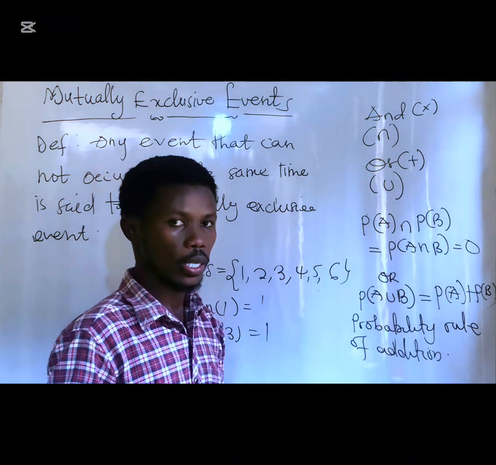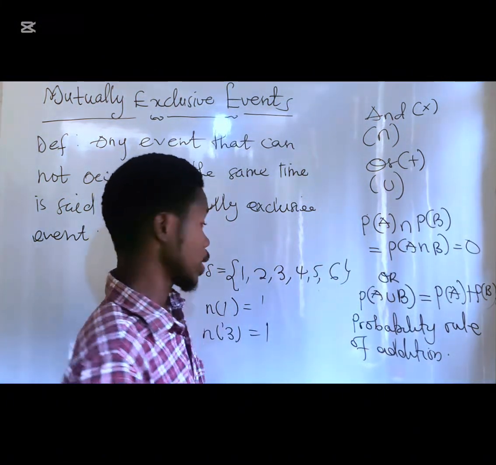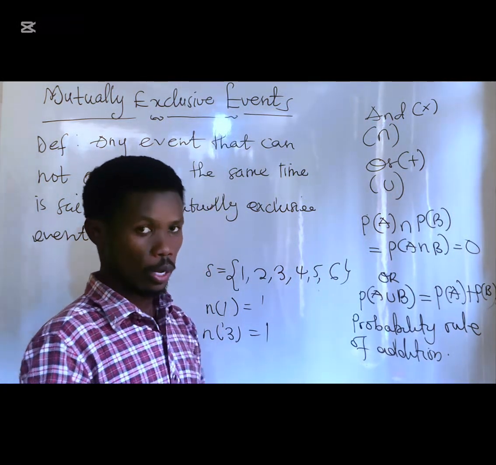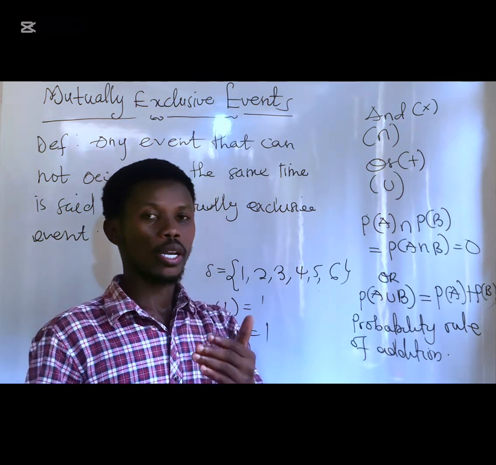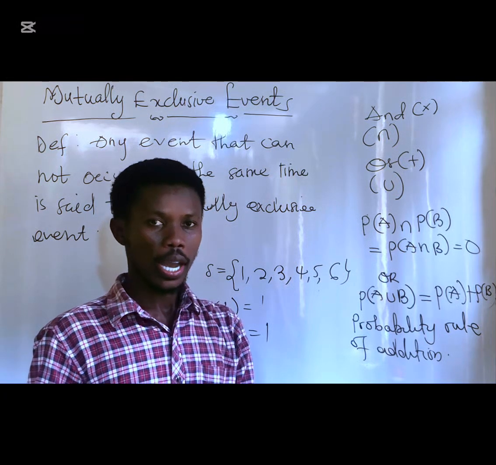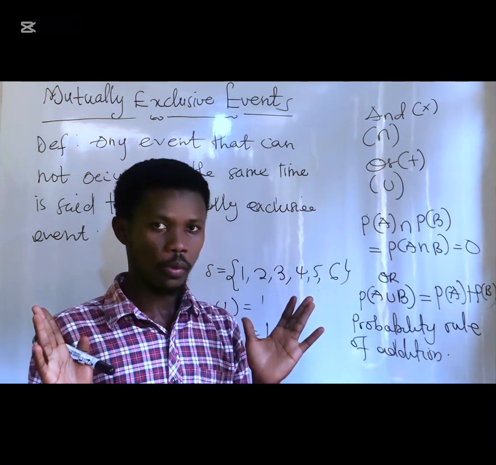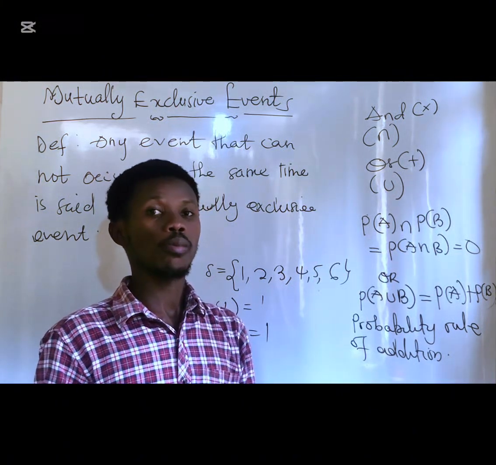I hope you understand, because there's no way that you are going to get intersection. In any case, if you are tossing 2 dice, that one, it can be possible. Like when I toss 2 dice at once, I can get 1 at the same time. That one, it can work. But when you toss it only once, it's mutually exclusive. The numbers, you can get them 1 at a time.